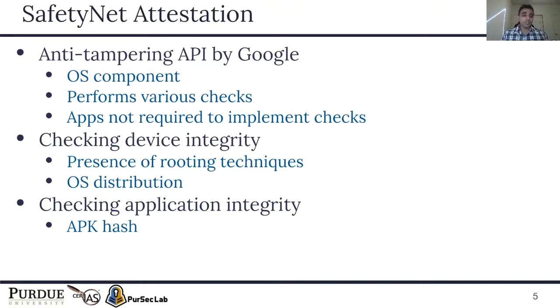SafetyNet performs several checks to assess the integrity of the device. Two of them are listed over here, like checking for the presence of rooting techniques, which includes looking for SU binaries and checking if the official OS distribution is installed on the device. Application integrity can be checked by extracting the APK hash and then comparing it with the hash that was uploaded to the Play Store by the developer. If they don't match, it means that the code of the APK has been modified.